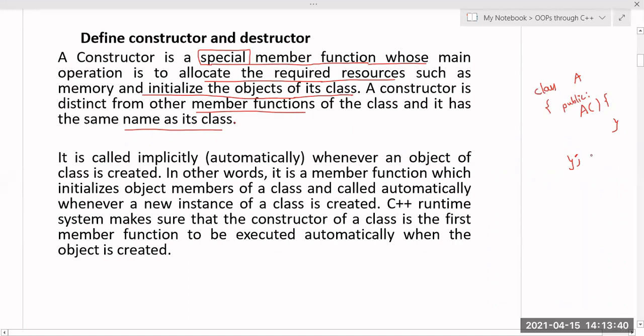A constructor is a special member function which is used to allocate the data at the time of object creation, and to initialize the data at the time of object creation.